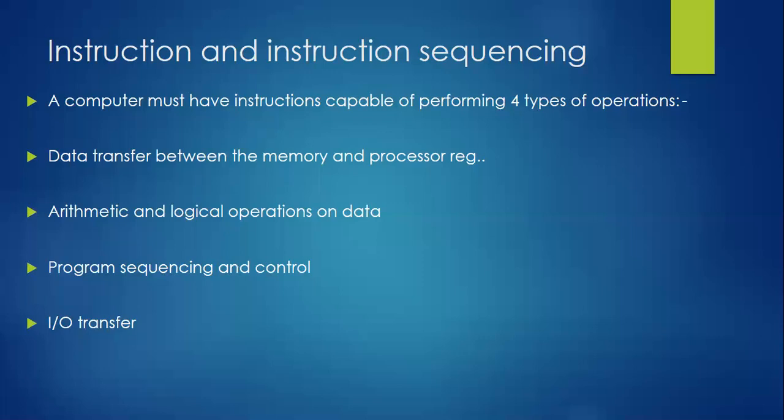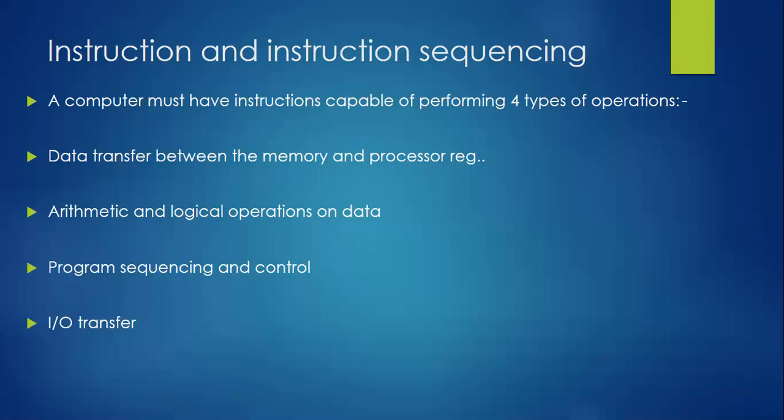Here, control means we are using some control instructions which will change the execution sequence of the program. Remember this. Just as we have if or else, a for loop, some kind of conditions, like that in machine level languages also we use some control instructions which will change the execution of the program sequence. Remember, our instruction must perform all these three tasks.